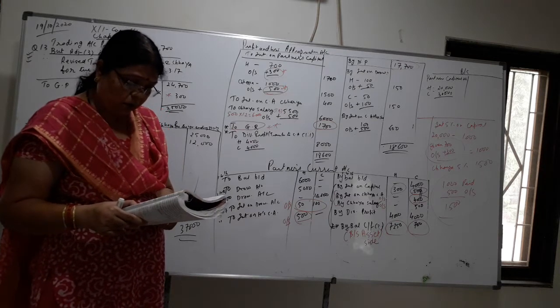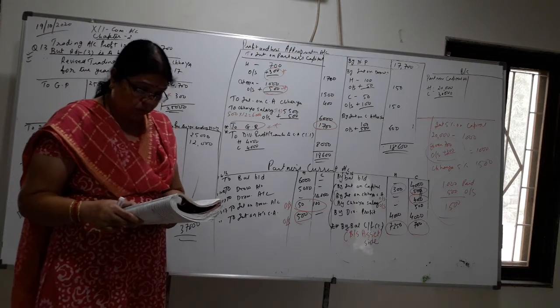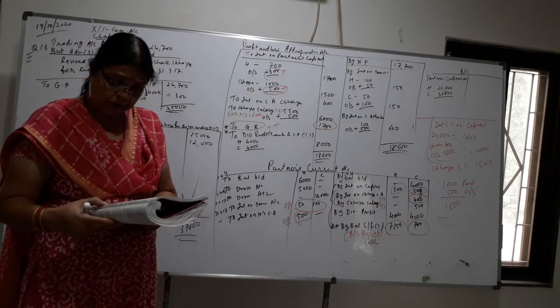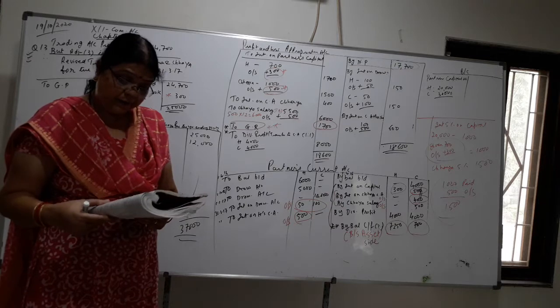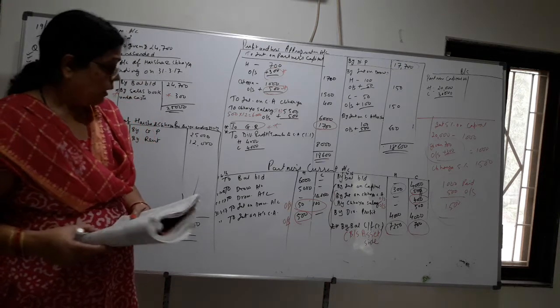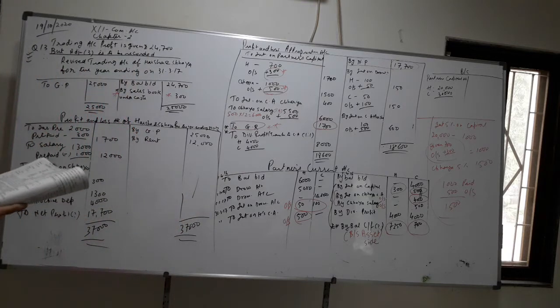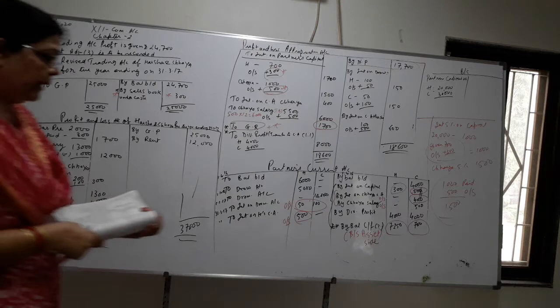Interest on loan 200. Now which is this interest on loan? That you have to see. Who has given the loan? Harsha. Harsha has given the loan. Loan of Harsha, from 110.